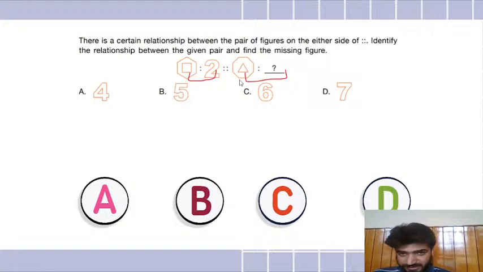Then find the same here. The outer figure is 1, 2, 3, 4, 5, 6, 7, 8. 8 minus 3 is 5. I think the answer should be B, 5, is it? Sorry, 1, 2, 3, 4, 5, 6, 7, 8. 8 minus 3 is 5. I think B should be the answer. What do you guys say? Are you guys saying A?